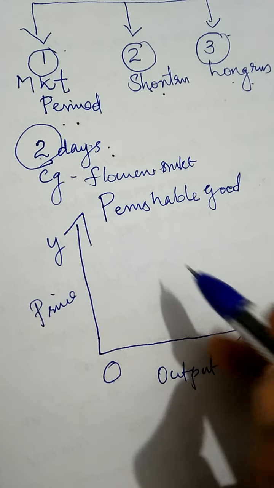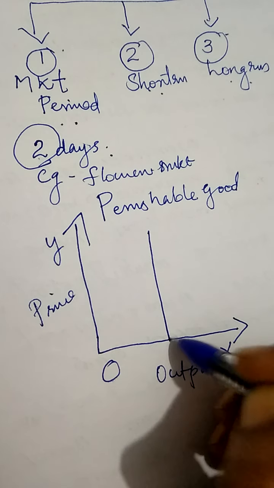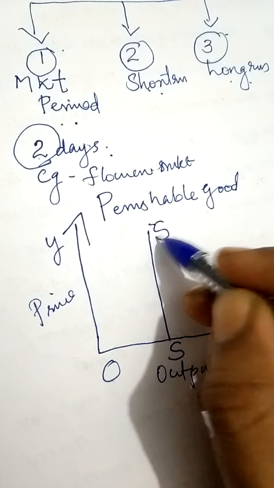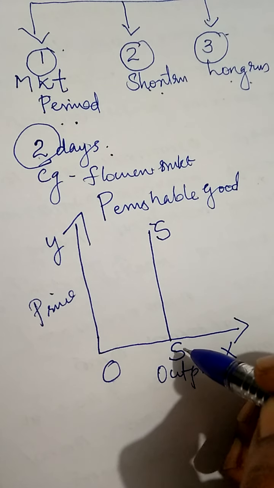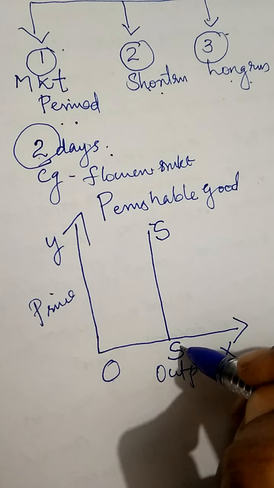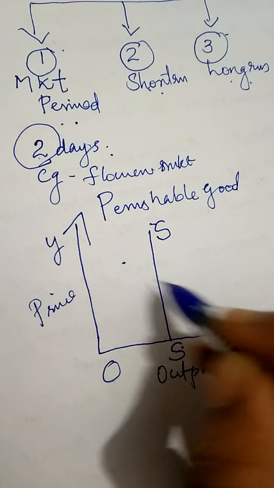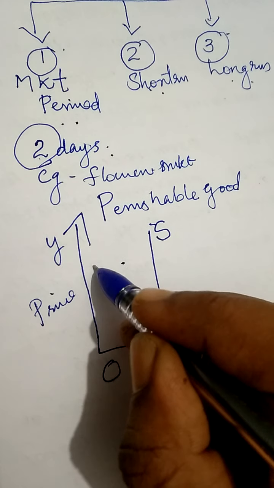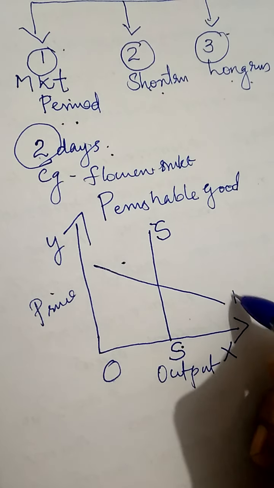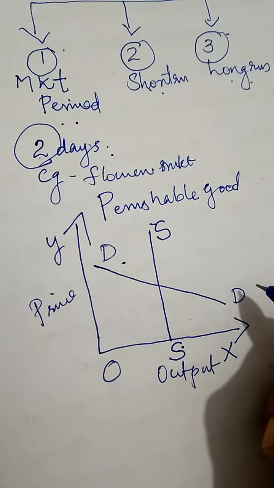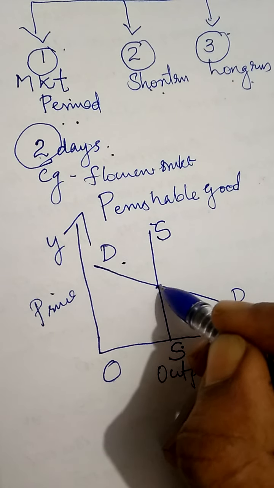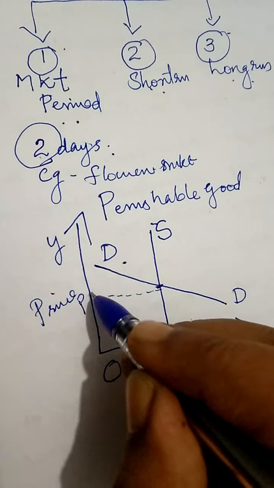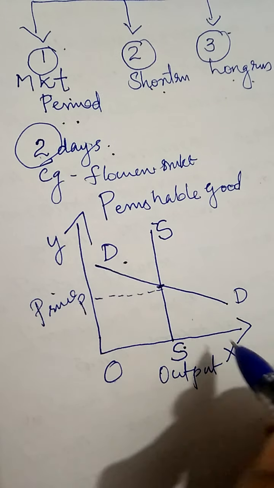But in the case of market period, the supply is constant, because it is a perishable good. The supplier only takes a limited supply. That means supply is constant. Once they take that supply, they never make any change. So the supply curve is vertical. This is the demand curve, D. And the price is determined at the point where demand and supply are equal. Here it is OP. At price OP, OQ is the quantity they are selling.